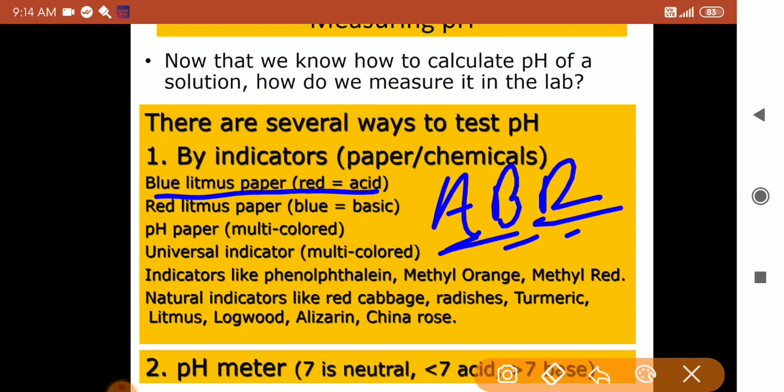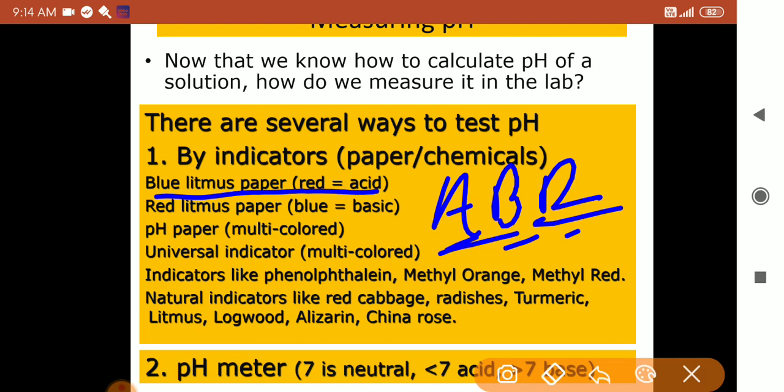Even with milk, if it changes the blue litmus paper red, it means that it has turned sour, that is, curdling of milk has started, and you can identify that. Then second is red litmus paper.